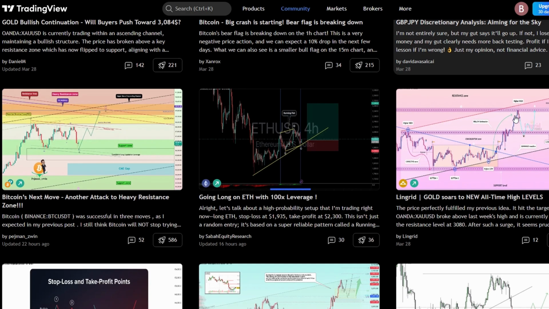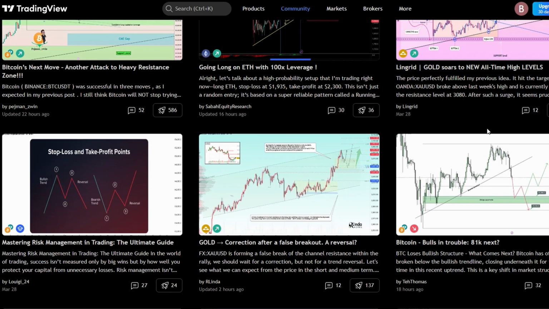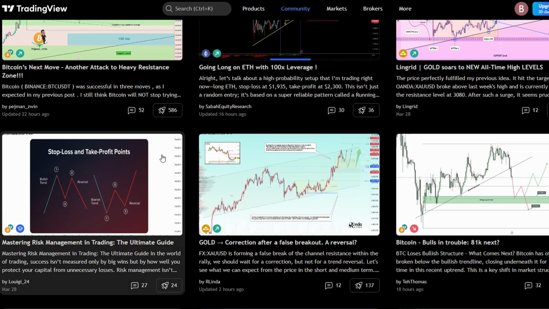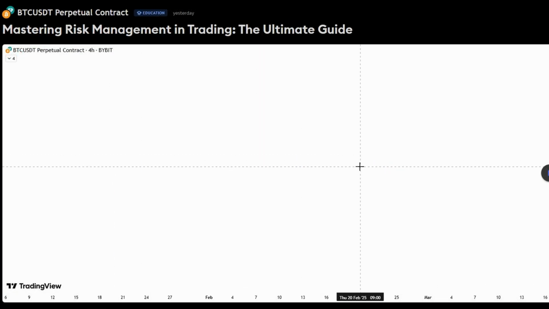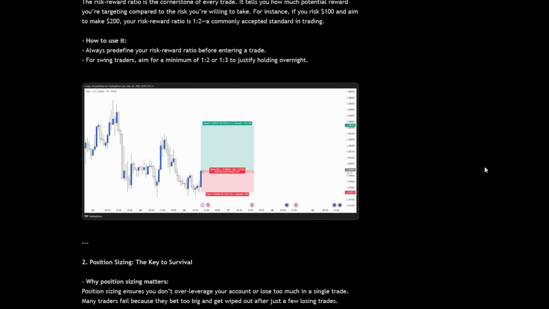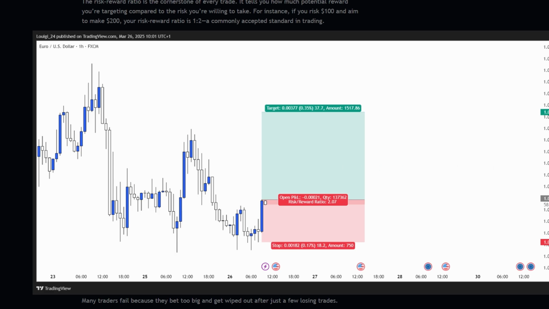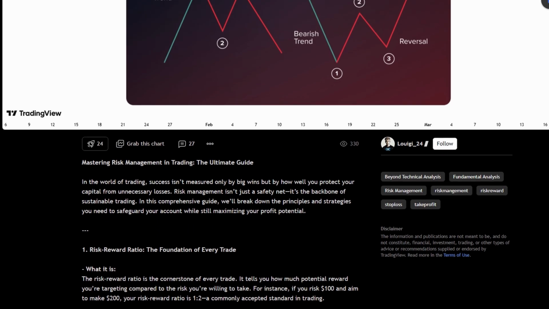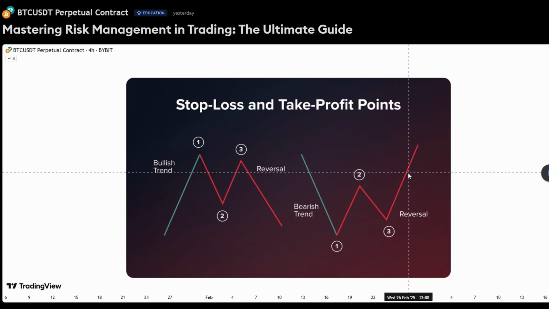For more advanced traders, TradingView provides a great platform for networking, exchanging ideas, and getting feedback on strategies. This social aspect makes it easy to learn from others and stay plugged into a larger trading community. Whether you're seeking advice or sharing your own insights, TradingView fosters an environment of collaboration.